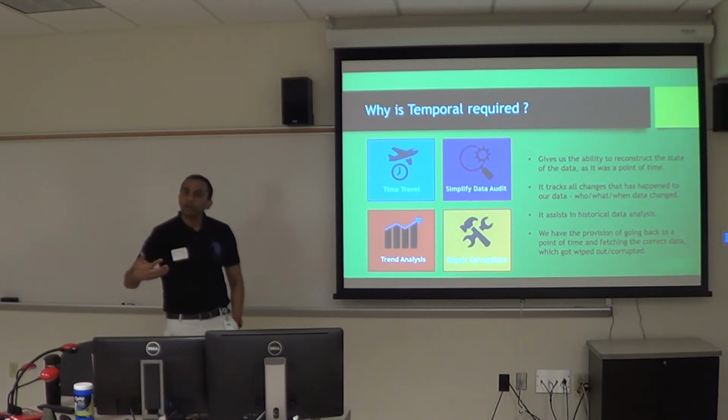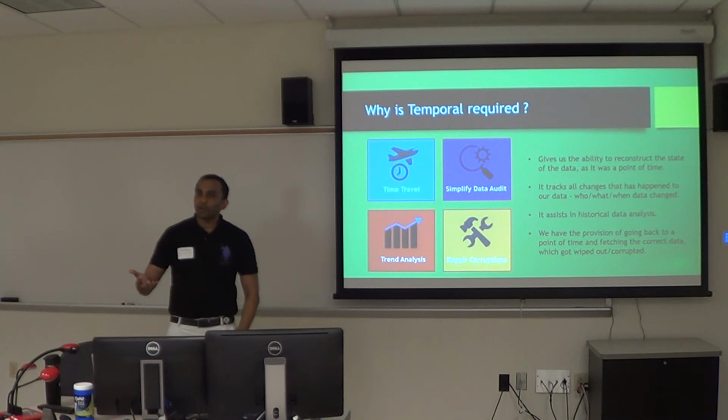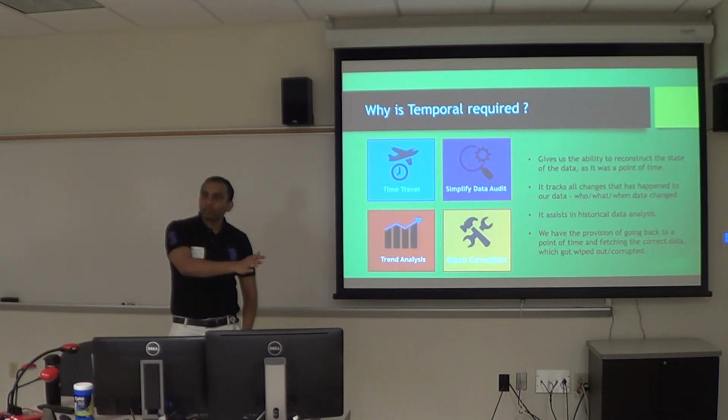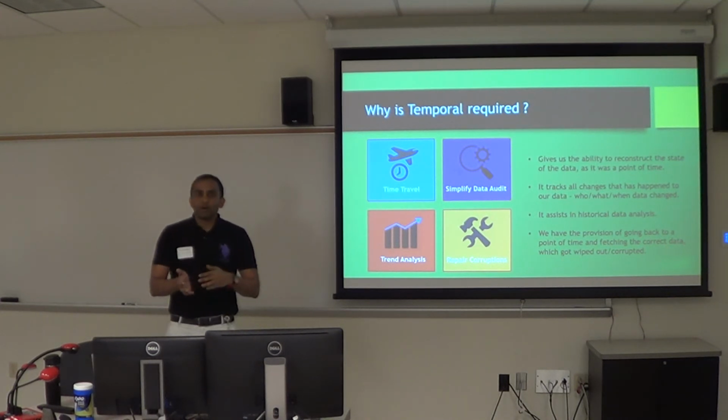Say I go ahead and run a query in my production at 10 o'clock. I was trying to update 5 records, and by mistake I have updated 5,000 records. What do I do? Generally, we try to get a backup of my database, look at how it was 20 minutes ago, and do a lot of work around it.